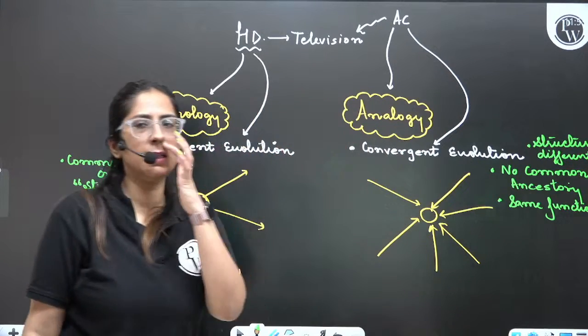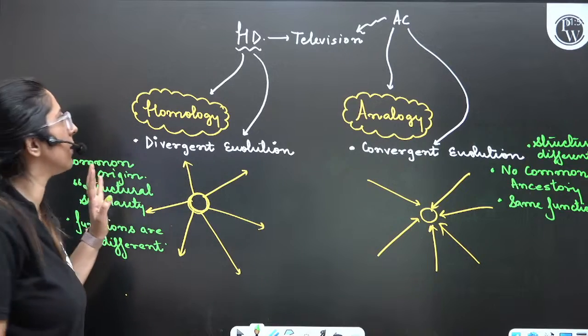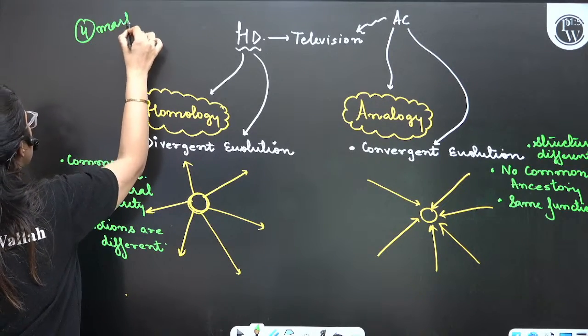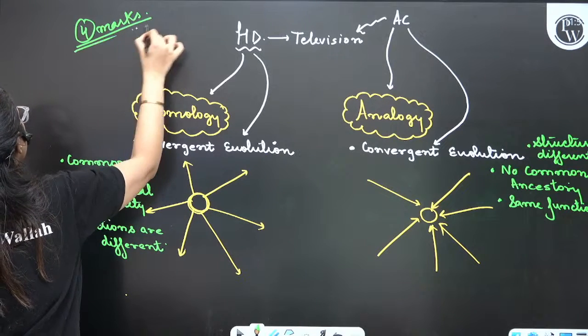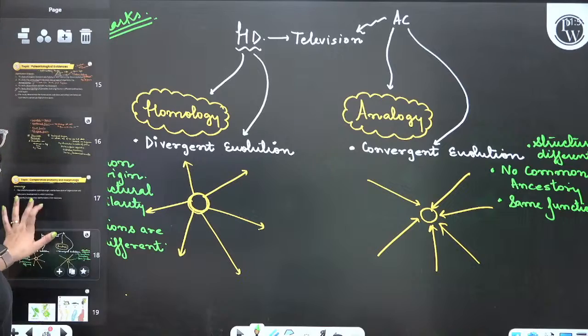That's it. Done. Ho gaye. This topic is done. So how many marks? 4 marks are done. So from this topic, 4 marks you can easily get from this slide itself. Done? Chalo, let's read this.